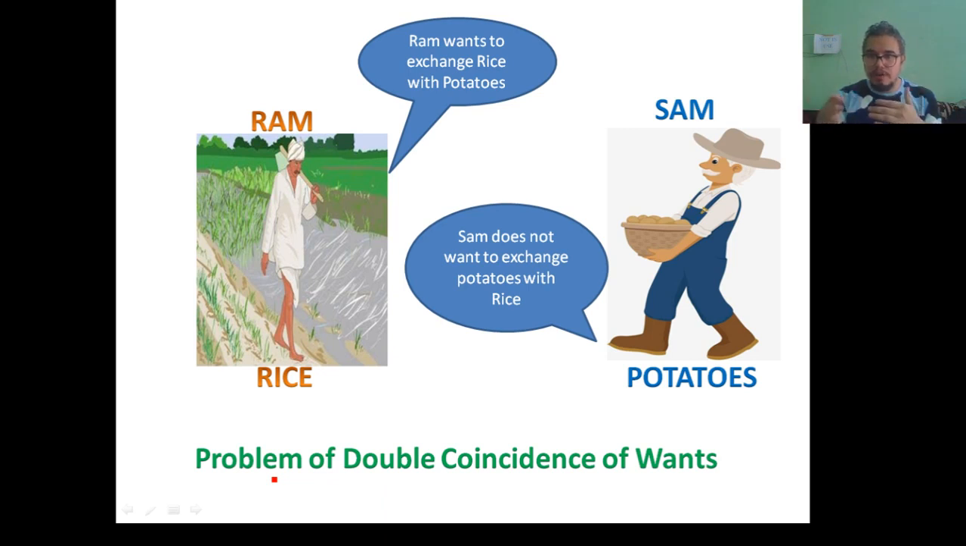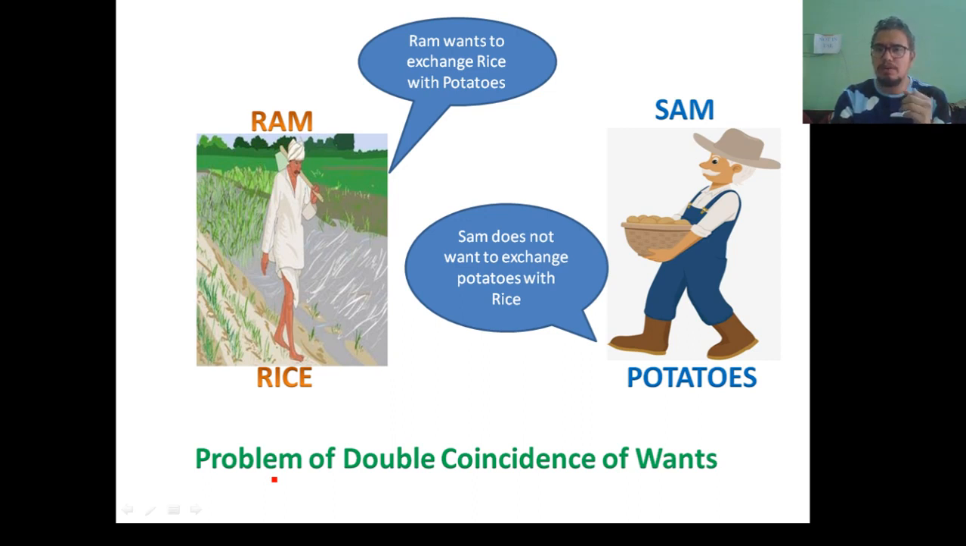So the problem of double coincidence of wants is not at all there in the monetary system. In a similar way, Sam can offer his potatoes to the nearby market, get the money and spend it on anything which he wants. Okay, so this is how the problem of double coincidence of wants is overcome or solved by the money or monetary system.